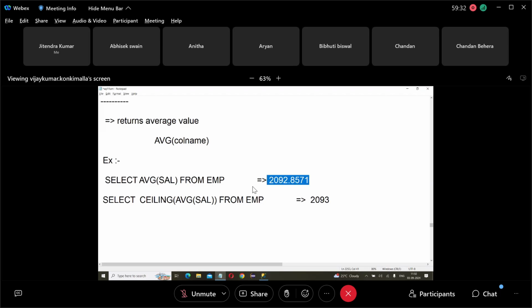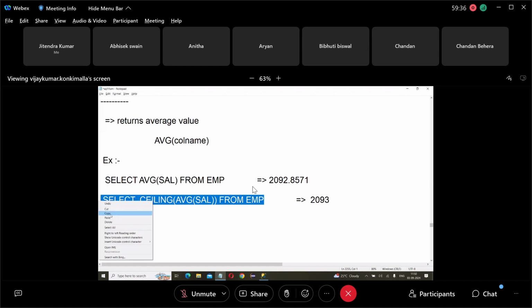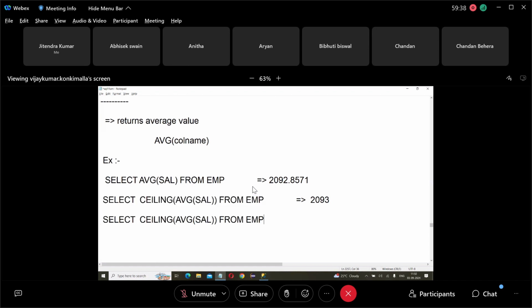Ceiling always rounds the value to the highest. Suppose if I apply the floor function, then what it returns is 2092.